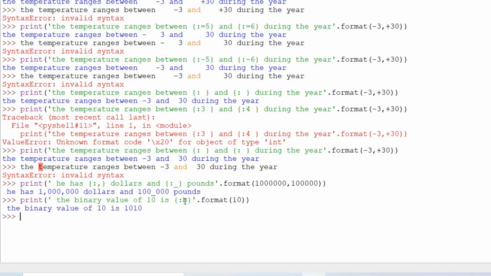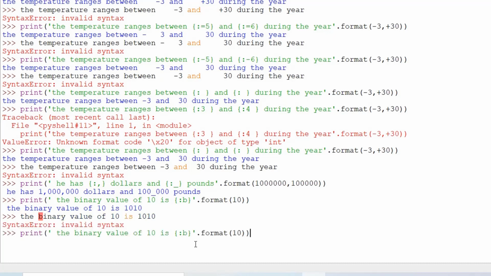So when we have colon B, then it will convert, note 10 here is a decimal number, it will convert 10 into a binary value. Now it has the second format as well. Now here we have colon and then B. In front of the B I'm gonna put hash.